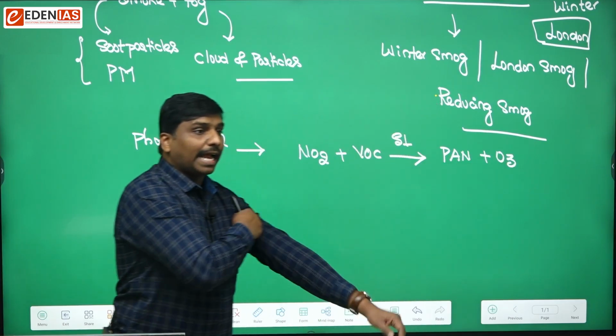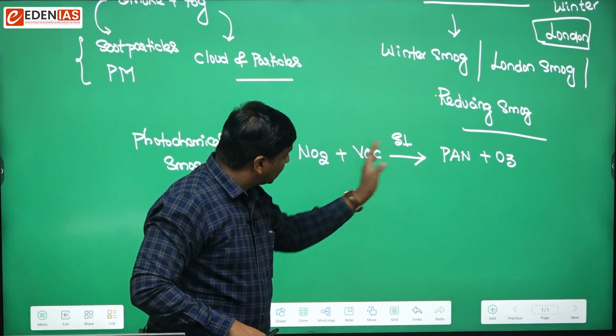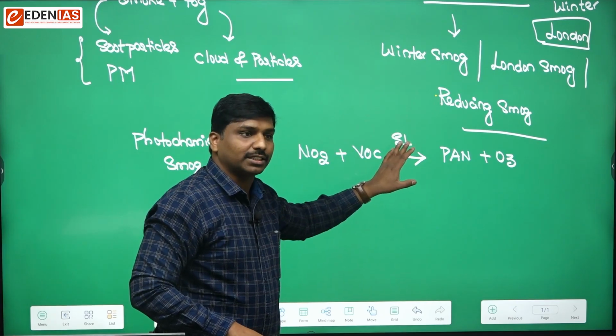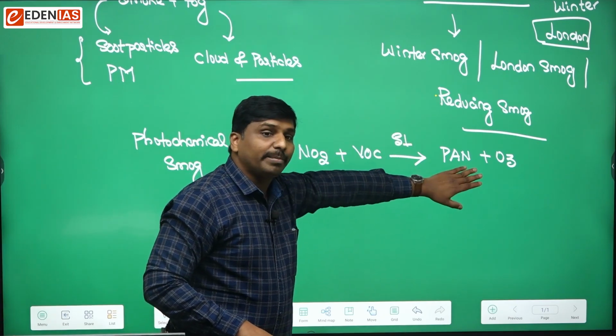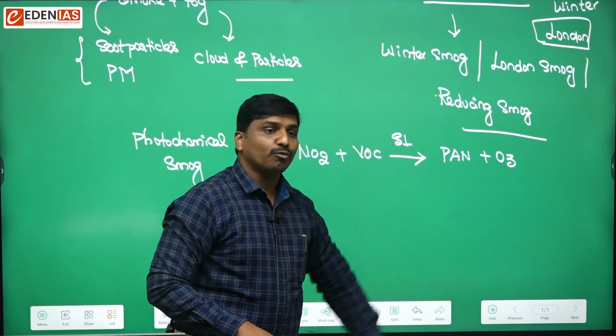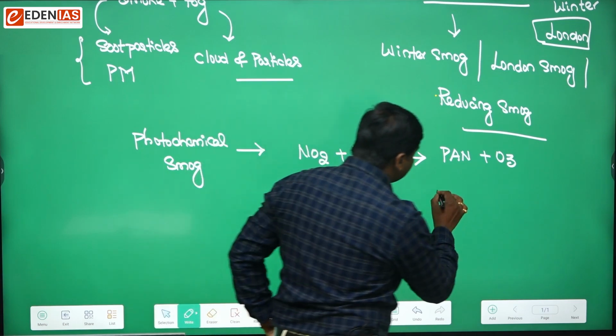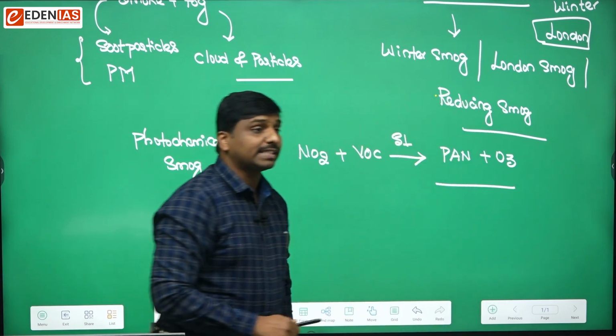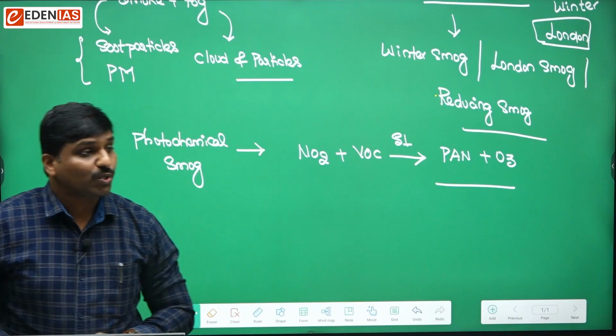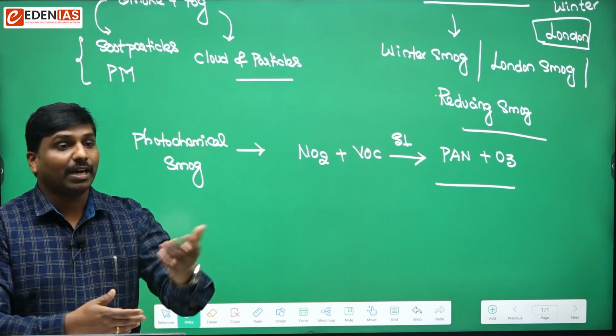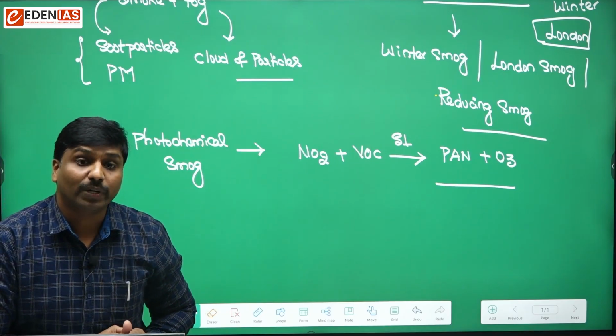So these components, peroxyacetyl nitrate and ozone, will become part and parcel of the photochemical smog.